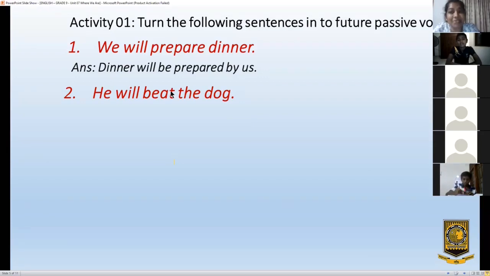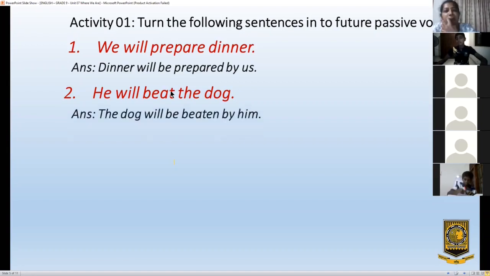There is a mistake you made. Beat, what is the past participle form? Beat. Not bet. The dog will be beat... beaten, beaten. The dog will be beaten by him. Yes. The dog will be beaten by him. Shall we move to the next one?